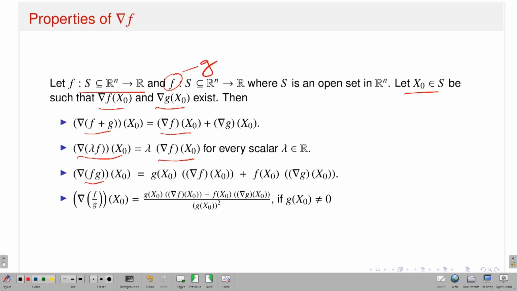Product, also you can talk about the gradient of the product function at x naught, which is nothing but the value of g at x naught times the gradient of f at x naught plus f of x naught times the gradient of g at x naught. And if the division makes sense, that means g of x naught is non-zero, then I can talk about the gradient of f by g at x naught, which is nothing but this quotient. So, these are the properties of the gradient of f.